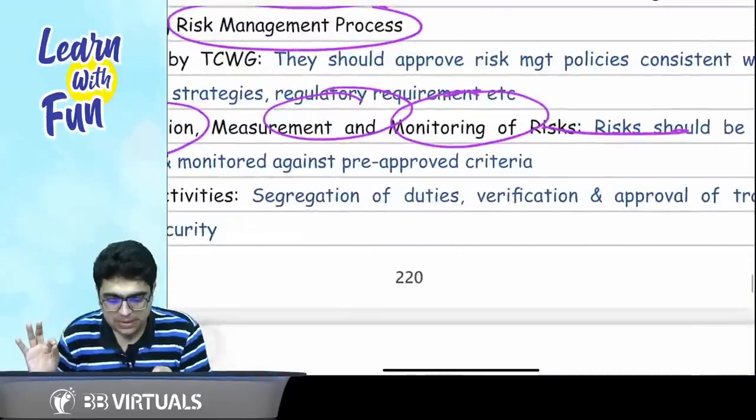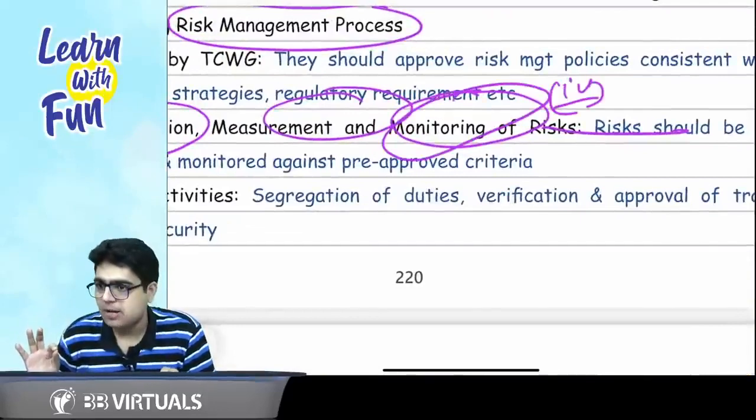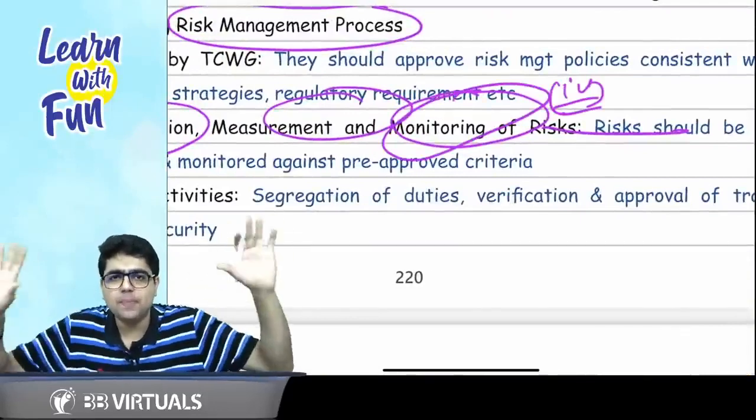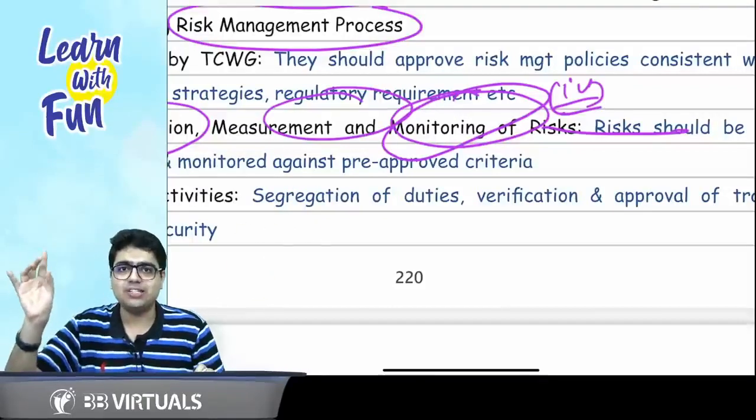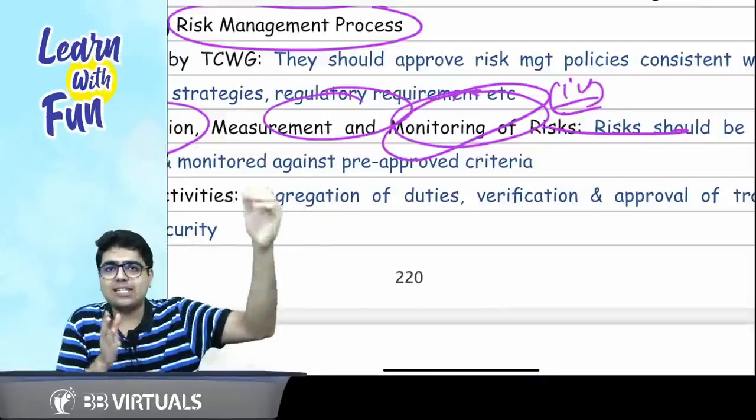Please preserve it for the fourth point. You will not be able to recall the fourth point because the fourth point is hidden here. So identification, measurement, and monitoring of risk, and for every risk we have a control.